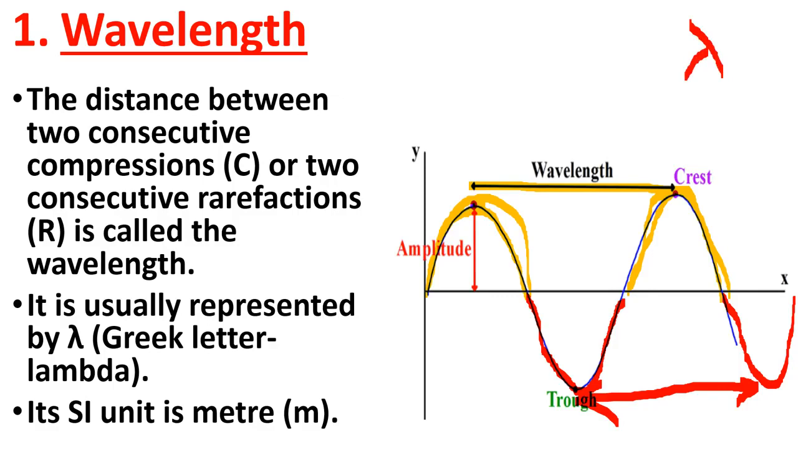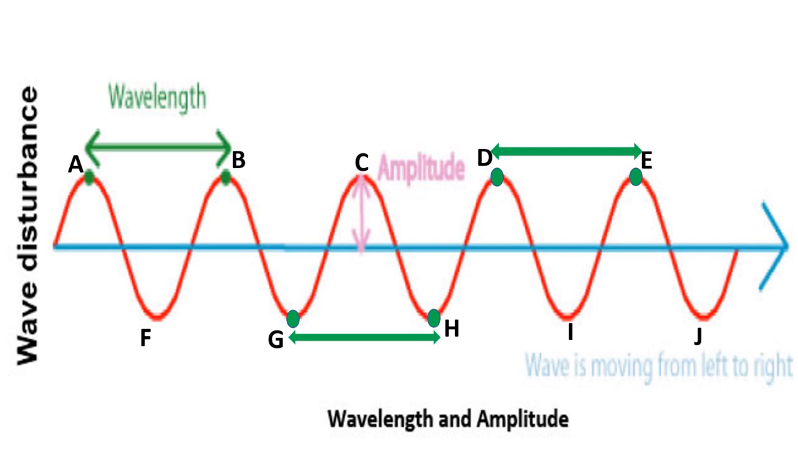And what is the SI unit of wavelength? It is meter, because it is a distance, and distance we measure in which unit? Meter. So the SI unit of wavelength is also meter. So are you clear about this wavelength? So students, from point A to point B, is this the wavelength? Yes, this is the wavelength, because these 2 points or these 2 waves are consecutive to each other.